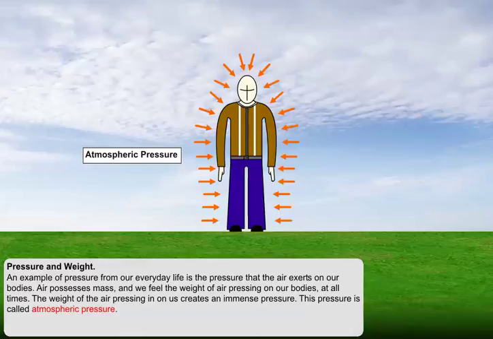This pressure is called atmospheric pressure, and because the air is all around us, atmospheric pressure presses in on us from all directions. But despite the fact that atmospheric pressure is very high in the regions of the Earth inhabited by human beings, we generally do not notice the pressure, because the internal pressure of our bodies balances the external pressure of the atmosphere. As we have said, the atmospheric pressure acting on us is a result of the weight of the air above us, which is pressing in on us.